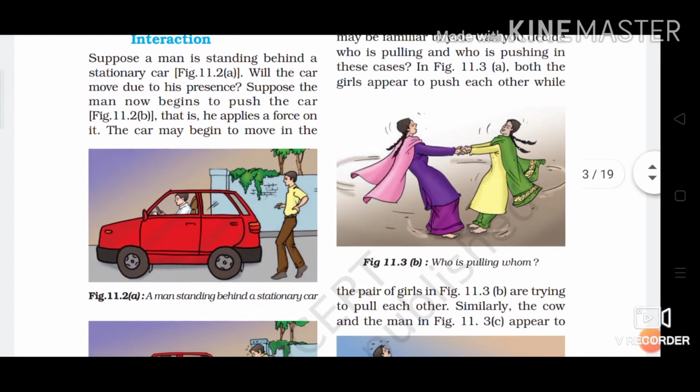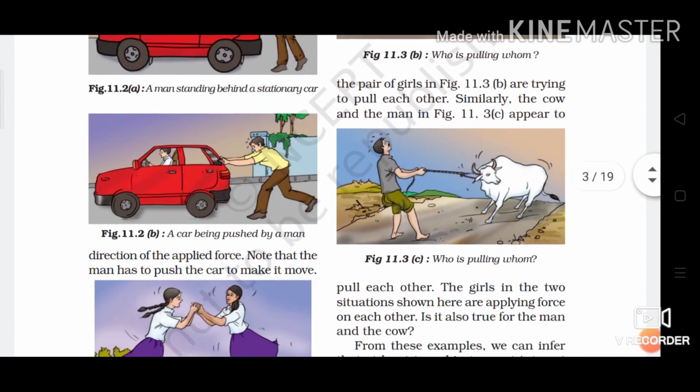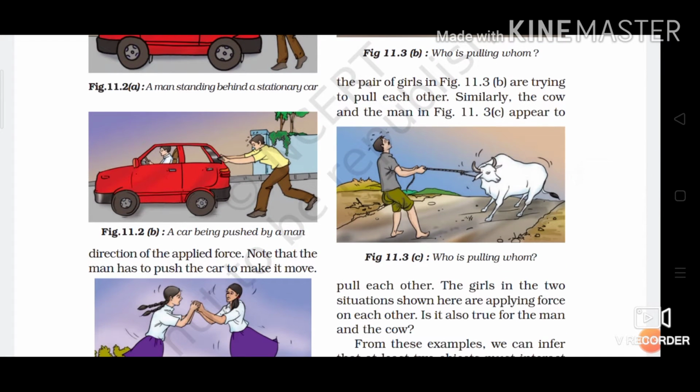Let's see. Suppose a man is standing behind a stationary car. Will the car move due to his presence? No. Obviously, without touching, you cannot move anything. So what? Suppose the man now begins to push the car. That is, he applies a force on it. So the car may begin to move in the direction of the applied force.